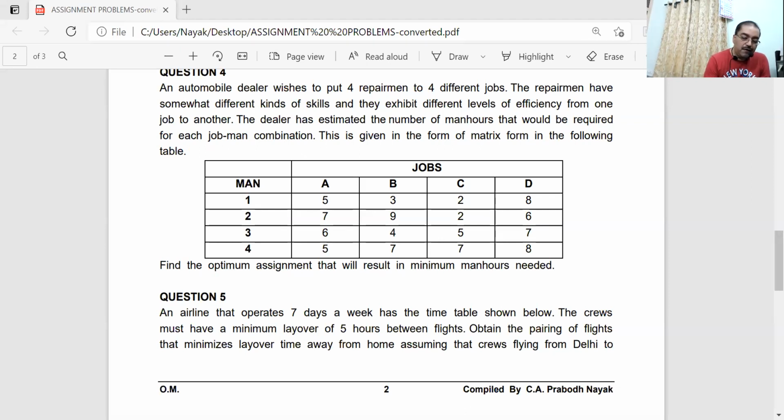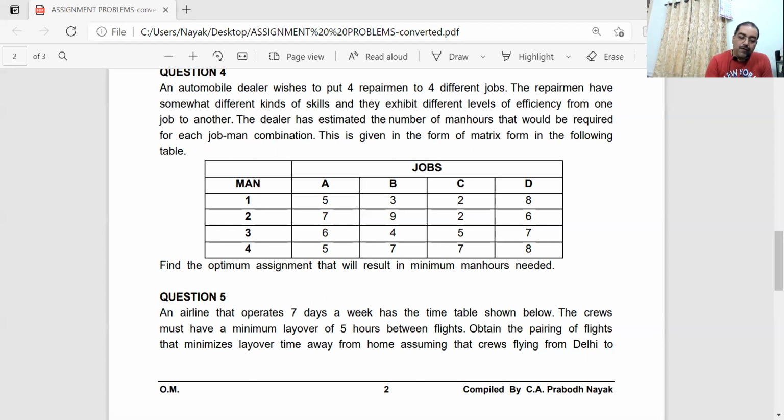We'll write it as M1, M2, M3, M4. Okay. Now 5, 7, 6, 5; 3, 9, 4, 7; 2, 2, 5, 7; and 8, 6, 7, 8.